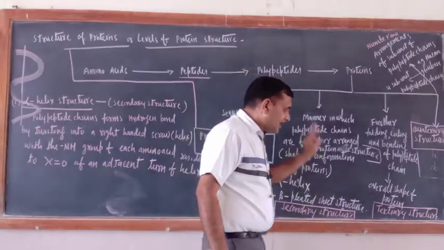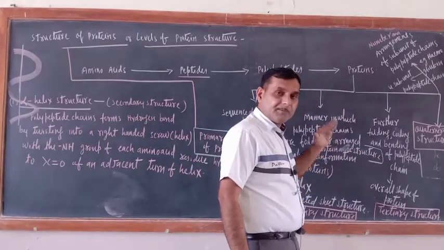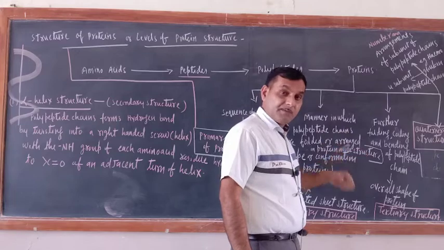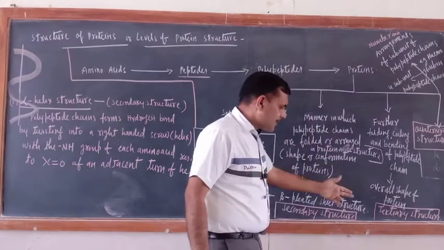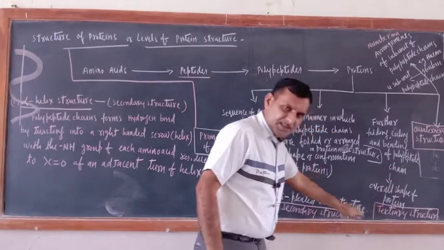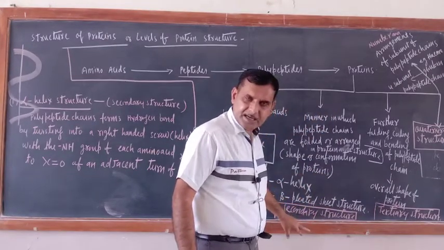Okay, in the tertiary structure of protein, what will we study? We will study the further folding, further coiling, further bending of the polypeptide chain. Means in tertiary structure we will include the secondary structure of protein.